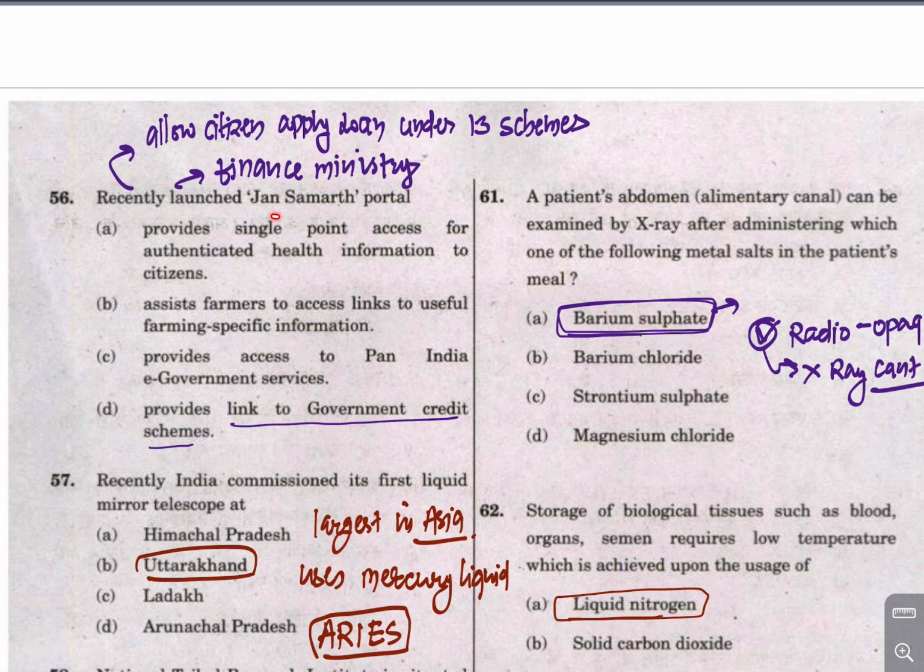The recently launched Jan Samarth portal is related with credit, because the government provides credit through various schemes. Now what is the Jan Samarth portal? It allows normal citizens to access government credit under 13 schemes, and this portal is run by the finance ministry.